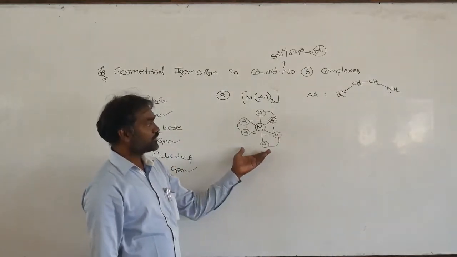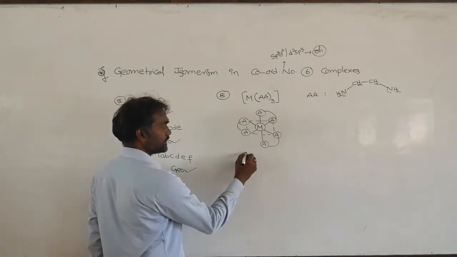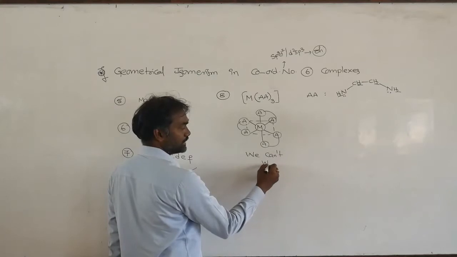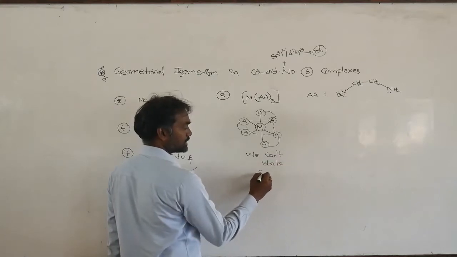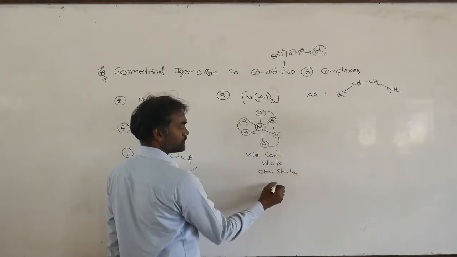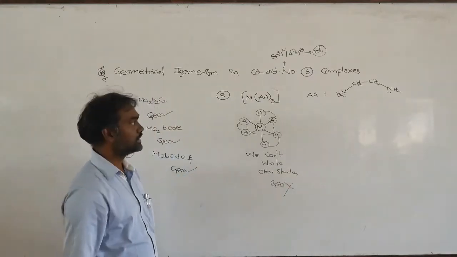In what way are we going to write any other possible structures? We cannot write any other structure. So that means it is not showing geometrical isomerism.